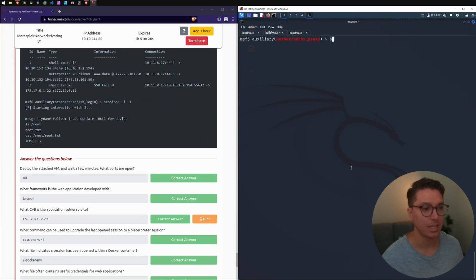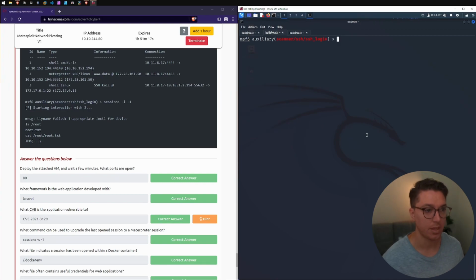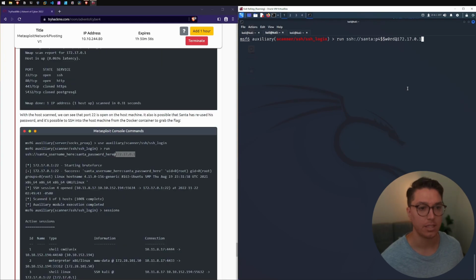That means the last thing was to search for our login. We're going to use proxychains, and then we're going to run SSH, and the username was Santa, and that was going to be the password, that default password. That's what I was missing. So simple, and it took me so long. I had to step away.